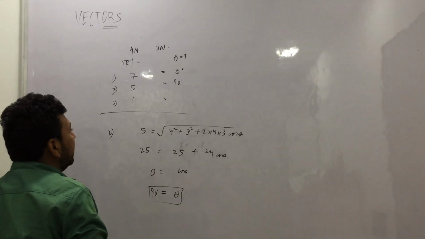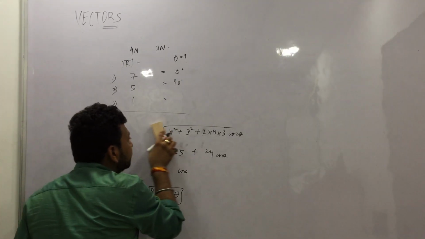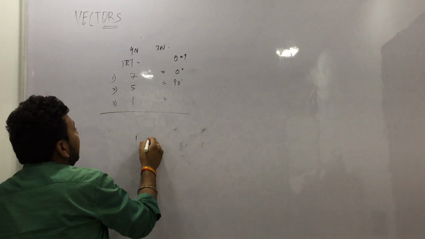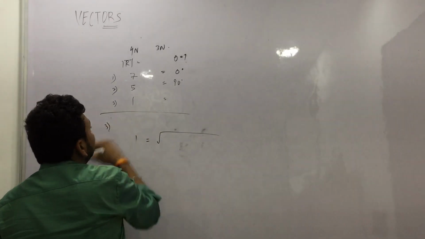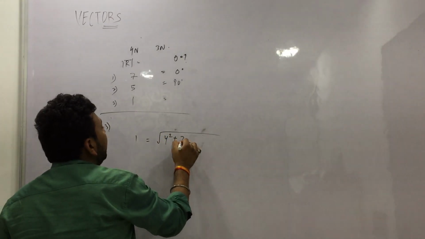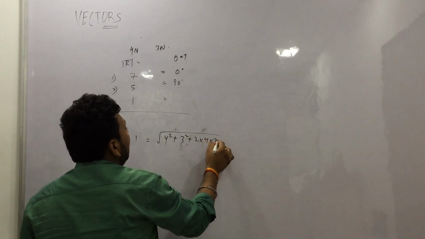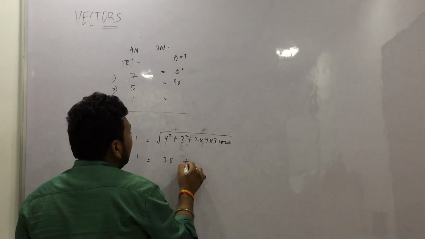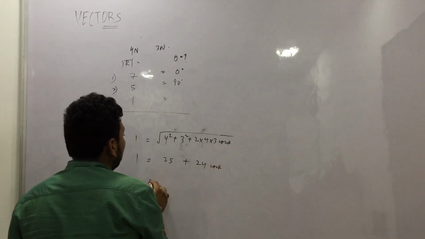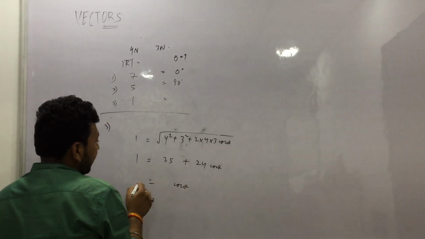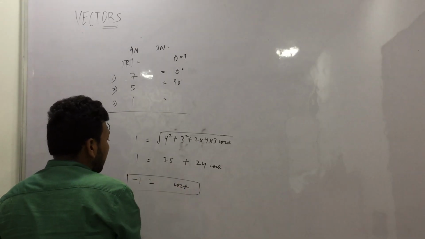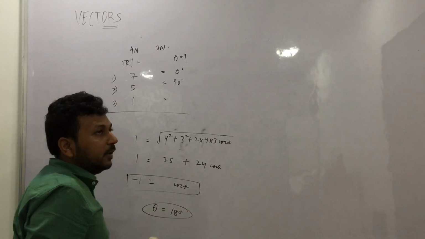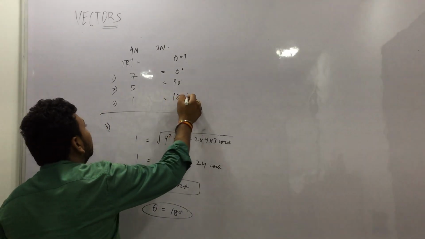So let us take the third case. I am erasing this. So for third case, 1 is equal to under root, again a square plus b square plus 2ab cos theta. 1 is equal to 25 plus 24 cos theta. Cos theta comes out to be minus 1, right? And theta will be 180 degree. Cos 180 is -1. So this is the answer.